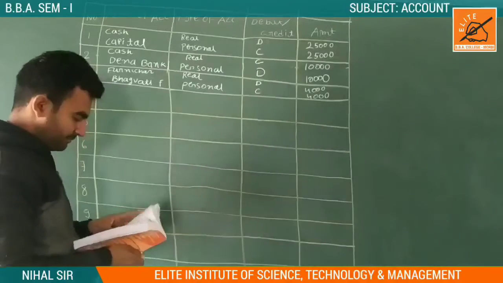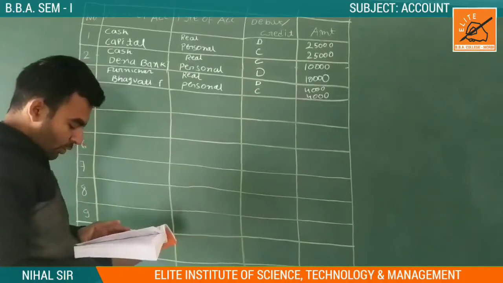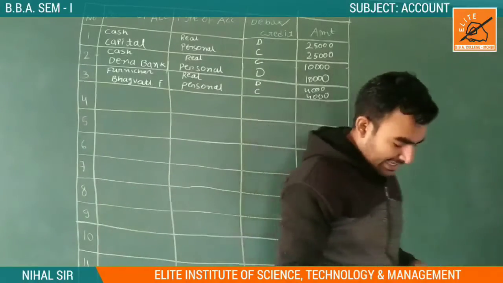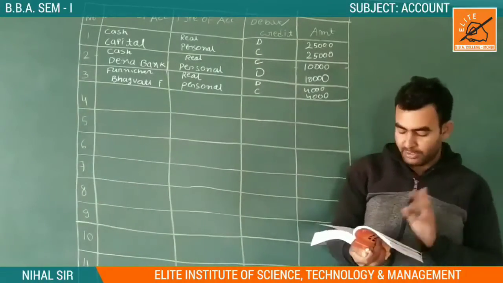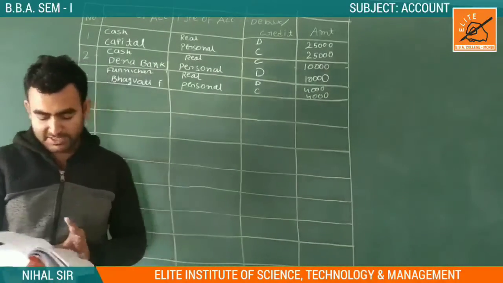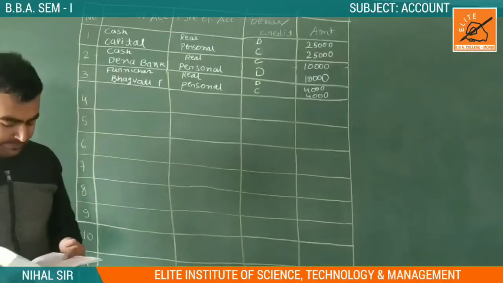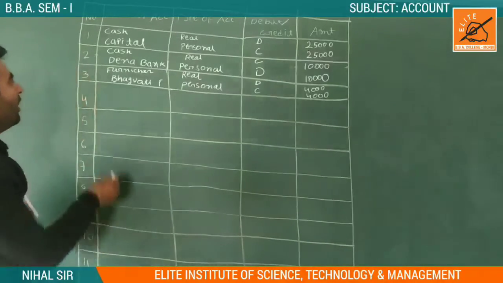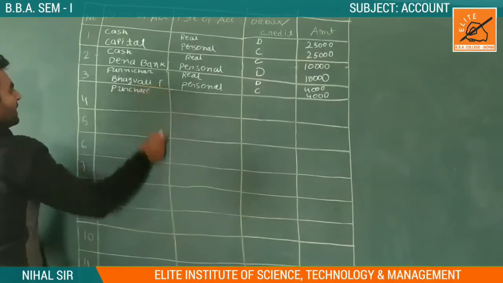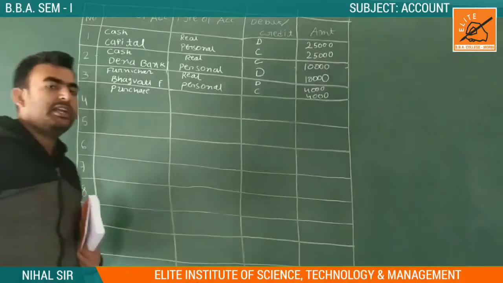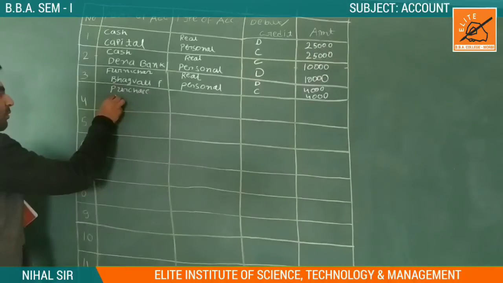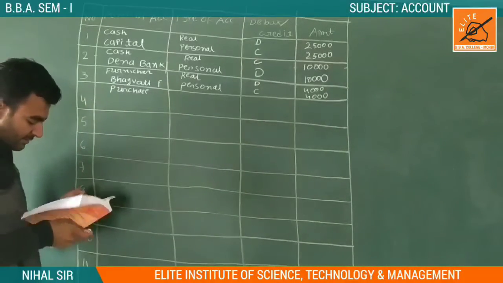Then after, sold goods of rupees 10,000 for cash. We are selling goods. Purchase goods of rupees 25,000 from Shamik. So we are purchasing goods. Done. So a purchase account. Now here a name of a party is given, so it is a credit transaction, so we should write the name of the person. What is the name? So its name is Shamik.